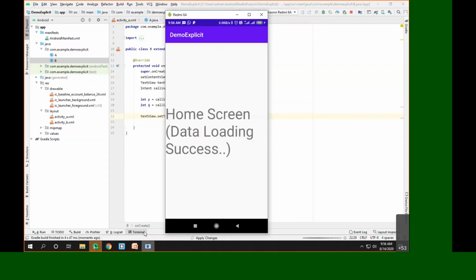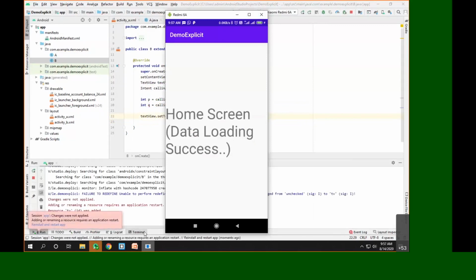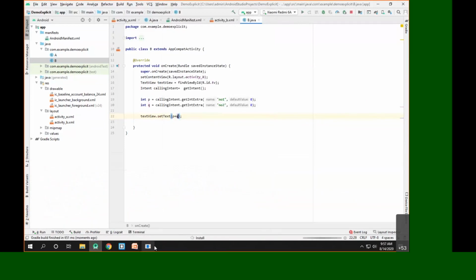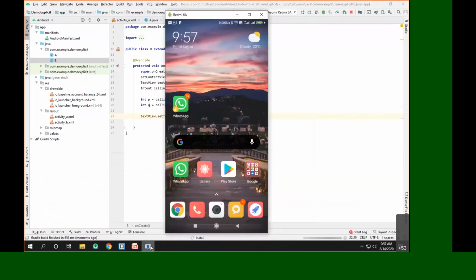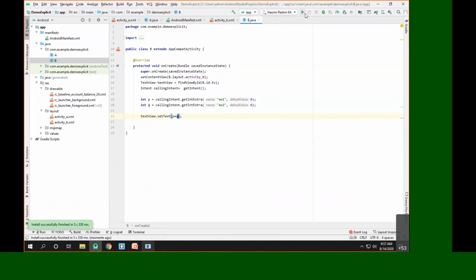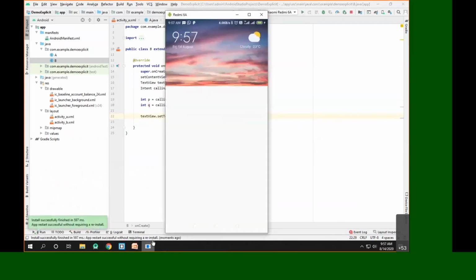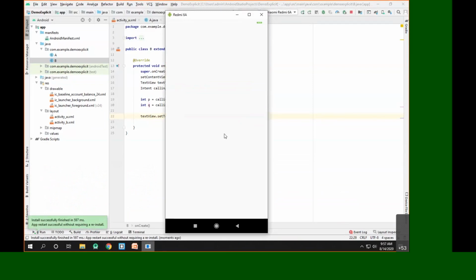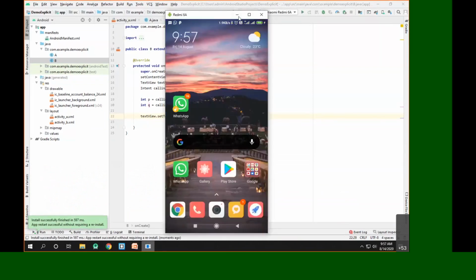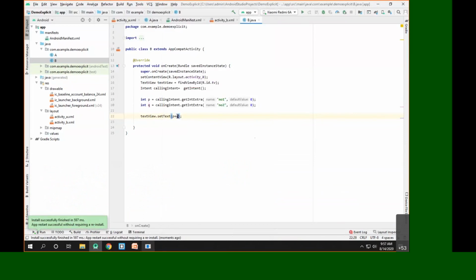When I rerun this app, yeah, I think it's not launching. Let's try to rerun this. Yeah. Now if I click on go, as you can see, it's failing. The reason behind this is I'm passing the integer value directly as it is. I need to convert it to a string. Now let's try to run this.